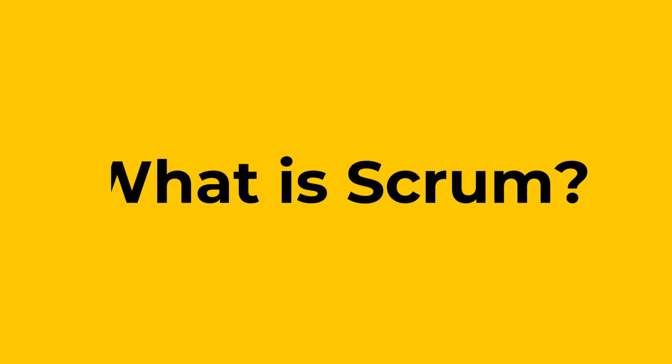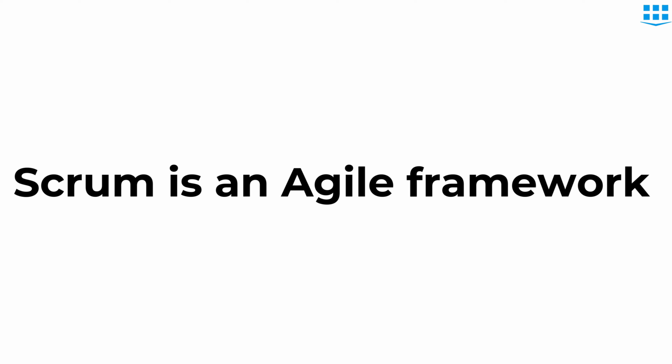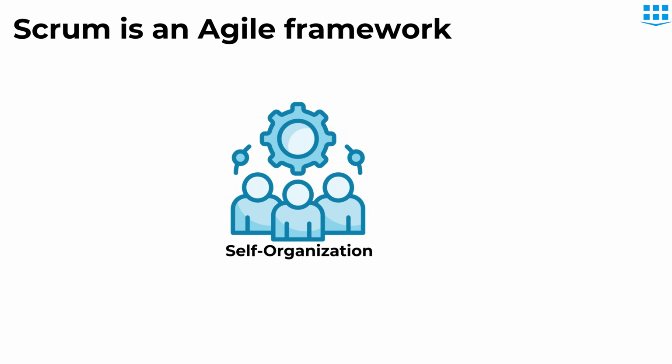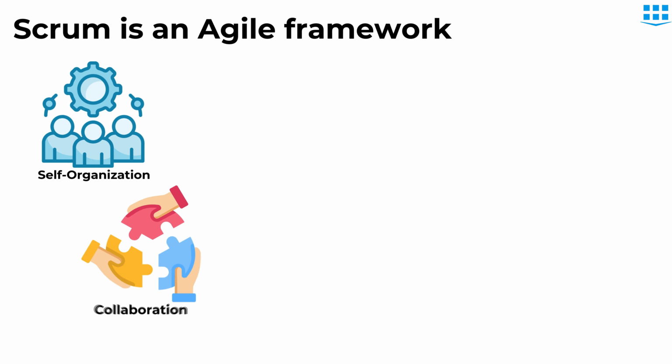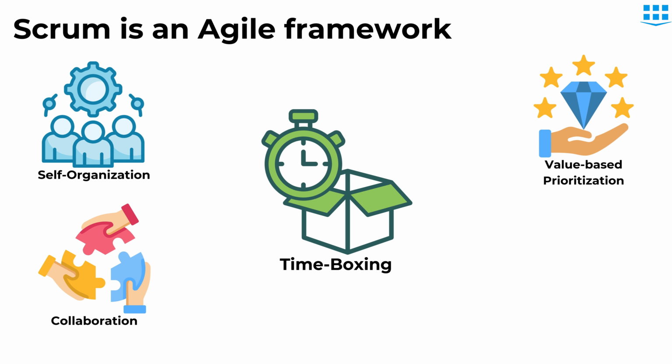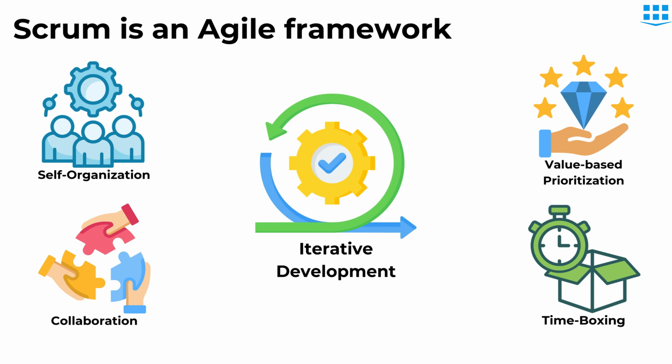What is Scrum? Scrum is one of the most popular Agile frameworks. It stands on the principles of self-organization, collaboration, value-based prioritization, time boxing, and last but not the least, iterative development.